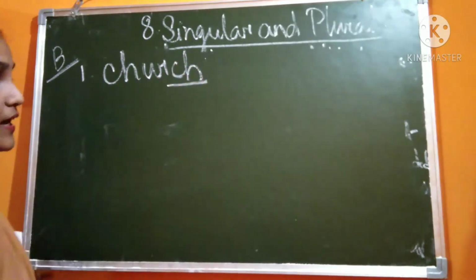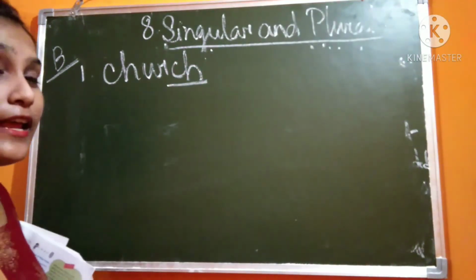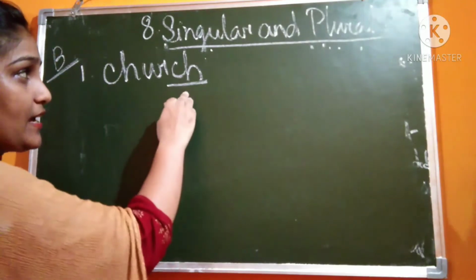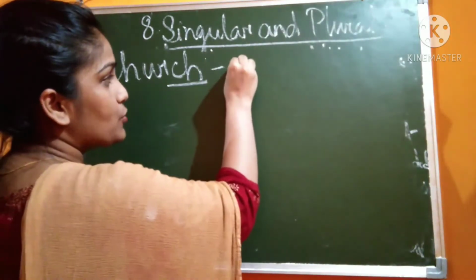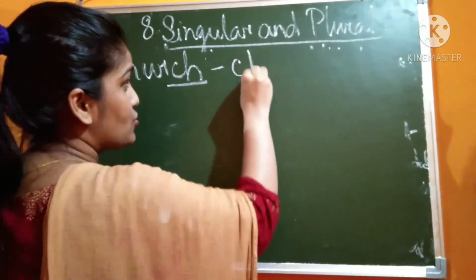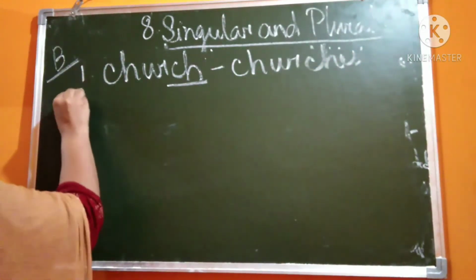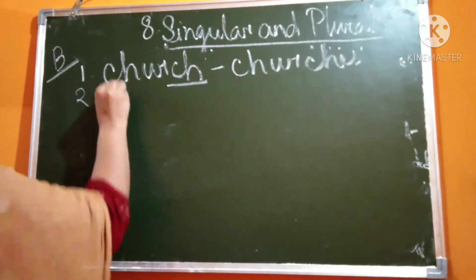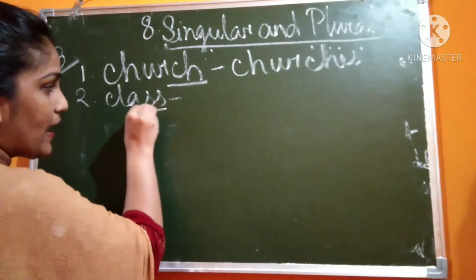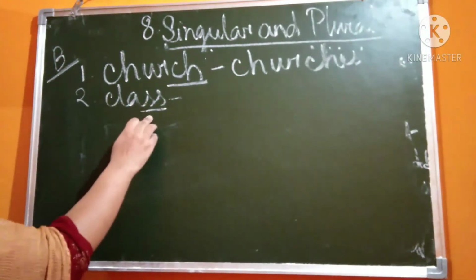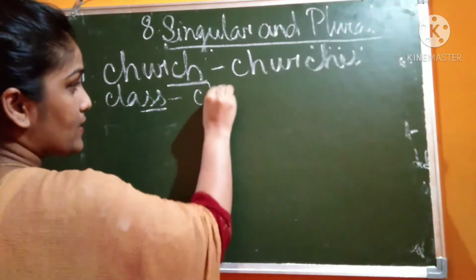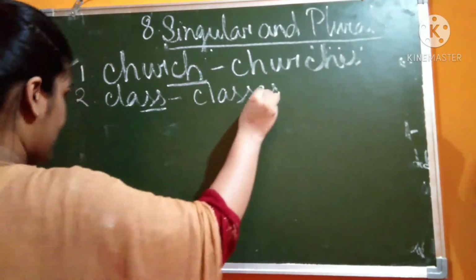It ends with ch. So if the noun ends with ch, what will you add? You will put es at the end. Church, churches. Next is class. In case of class, it also ends with double s, so we will put es.